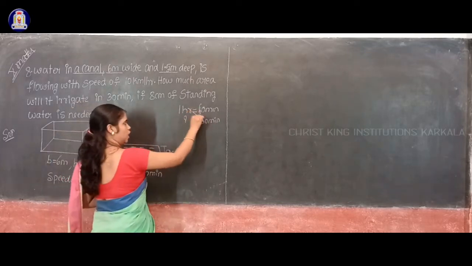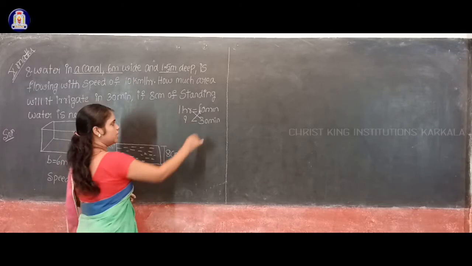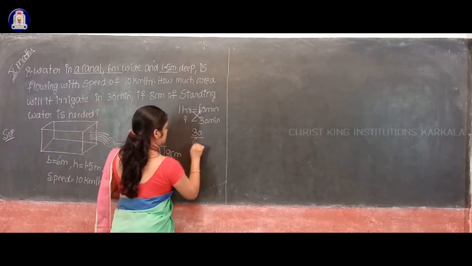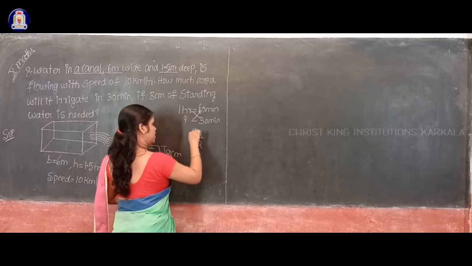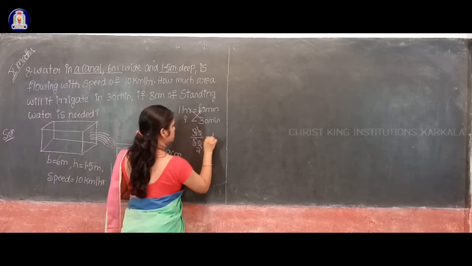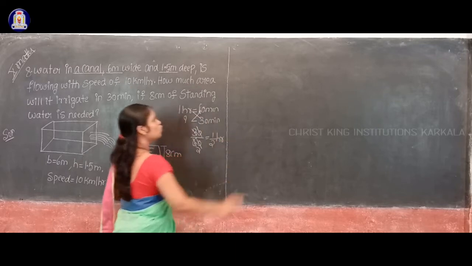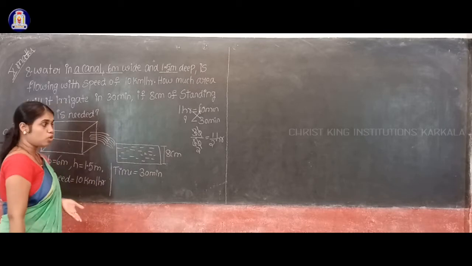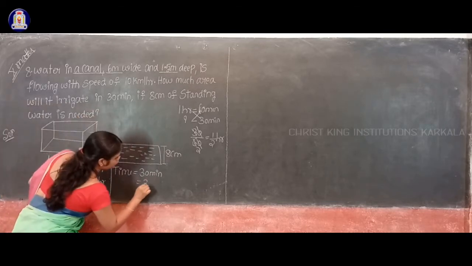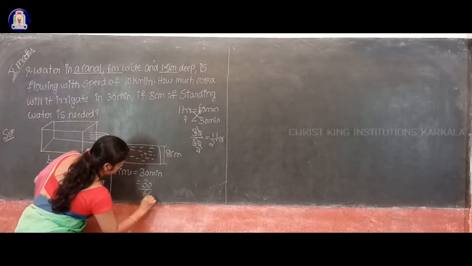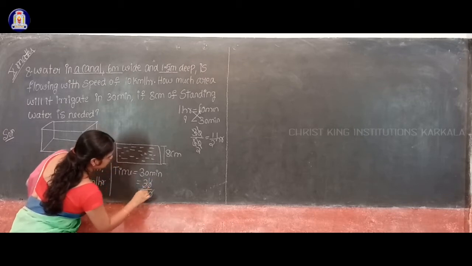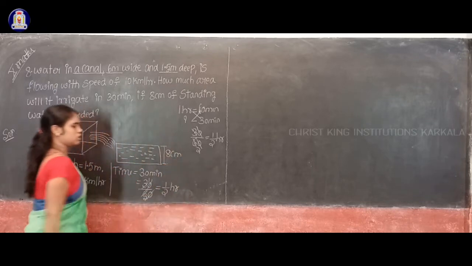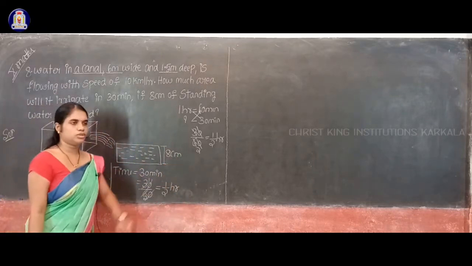We have to take the cross multiplication. 30 into 1, 30 itself by 60. 0, 0 cancelled, 3 ones are 3, twos are 6. So this is equal to 1 by 2 hours. So we have to divide this 30 by 60. So therefore time is equal to 1 by 2 hours.